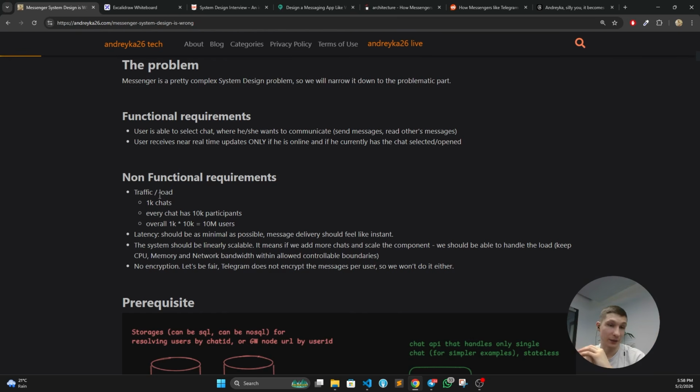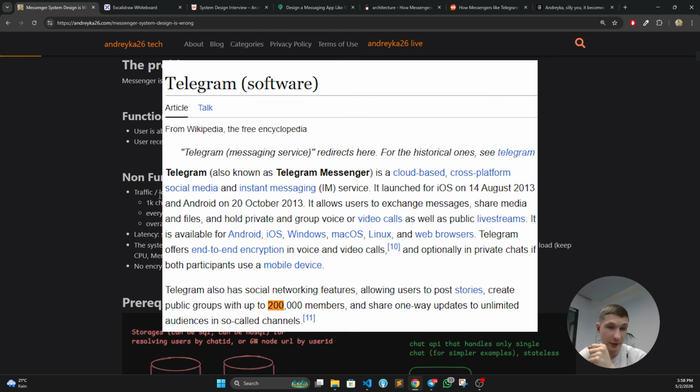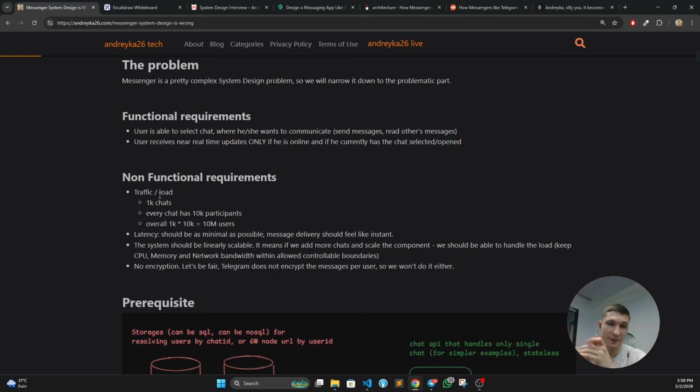I would aim at Telegram functionality, which means we have 200K participants per chat, and we have a few million participants in a channel. And channel means that there can be one person who is actually doing the posting. But the problem is that under every post there is a comment section, and all these 2, 3, 5 million people can go to this comment section and have near real-time functionality of the chat under the post. So I still consider it a chat. But even 200K participants is enough to kill every possible solution on the internet that I've seen so far.